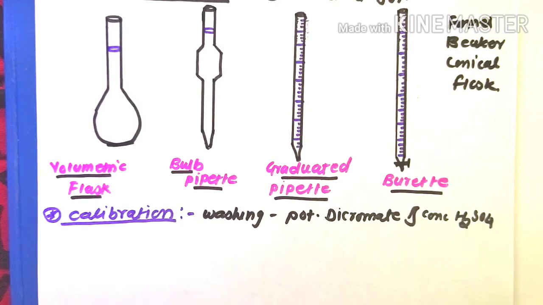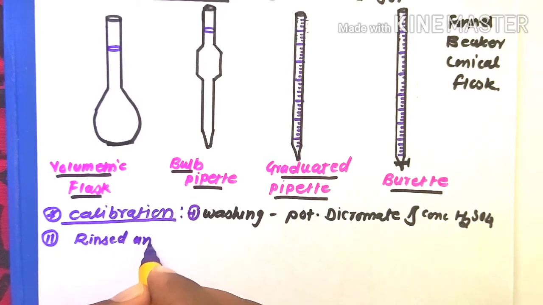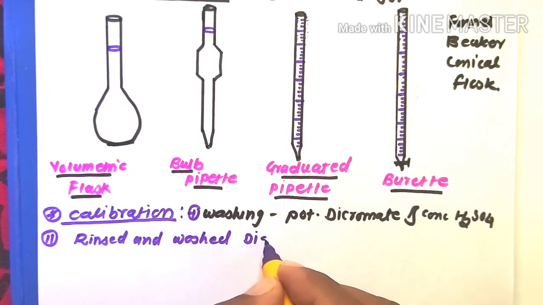These are the cleaning mixture. Then second, after cleaning, all the glasswares are allowed to drain and then rinsed and washed with distilled water.